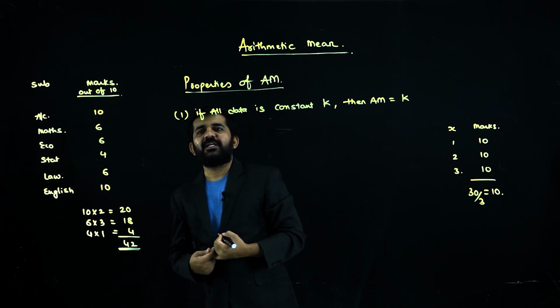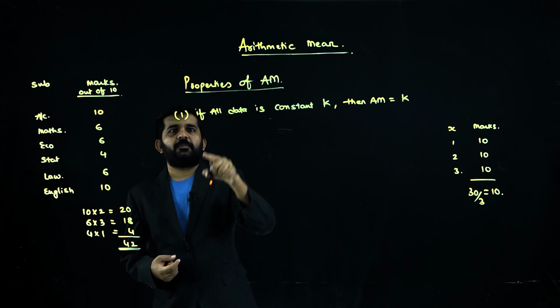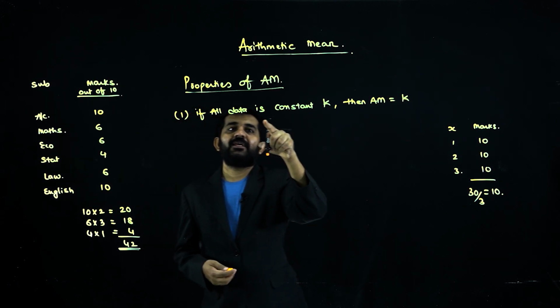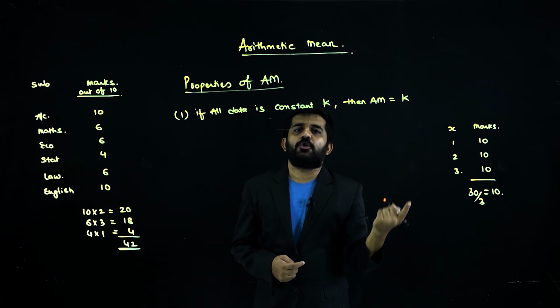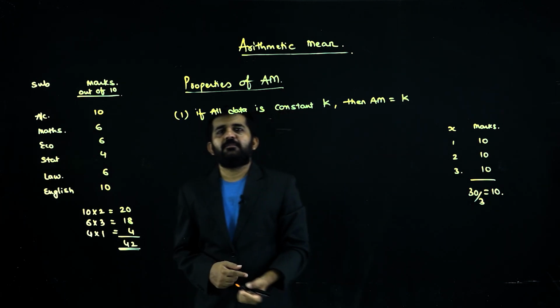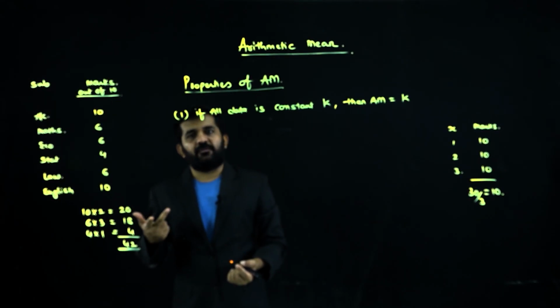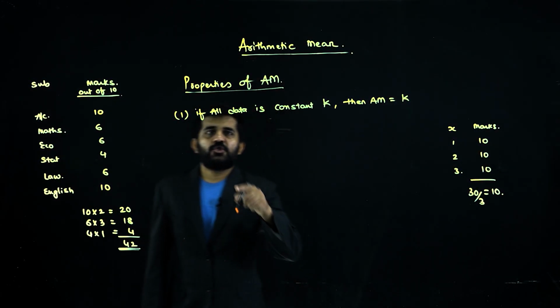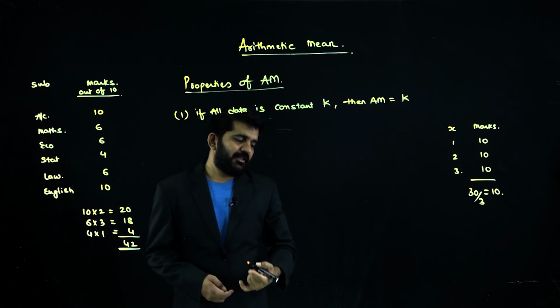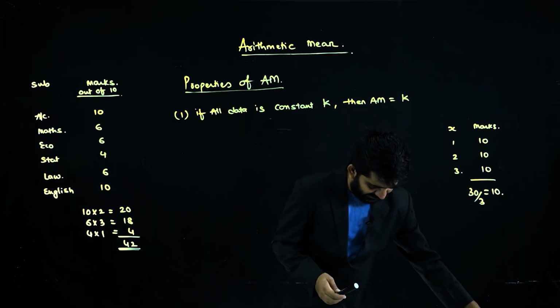What is your arithmetic mean? It is 10. This is what the first property says: if all the variables are constant k, then the arithmetic mean will also be k. So the arithmetic mean of 5, 5, 5, 5 is 5. The arithmetic mean of 1 lakh, 1 lakh, 1 lakh, 1 lakh is 1 lakh. Is it alright? So if all data is constant k, then the arithmetic mean is also k. Second,